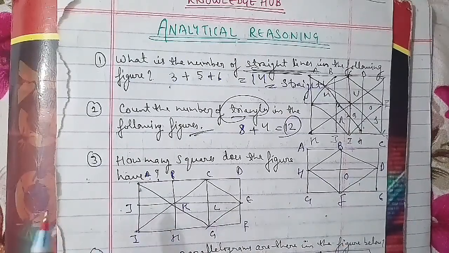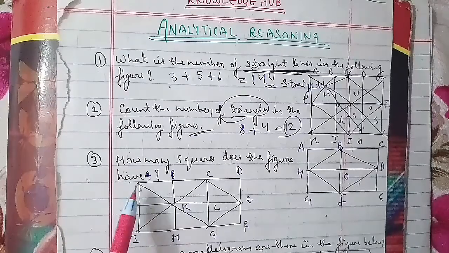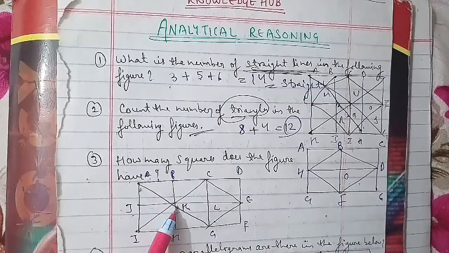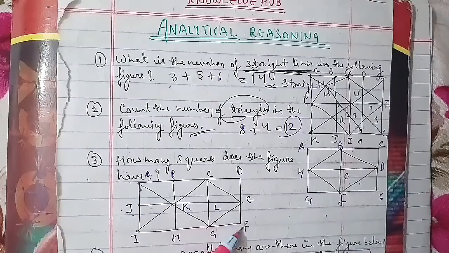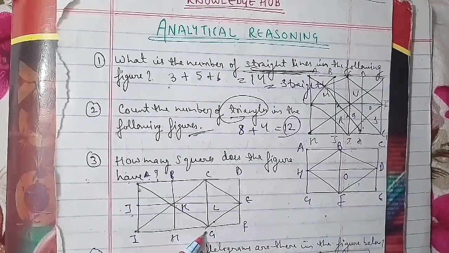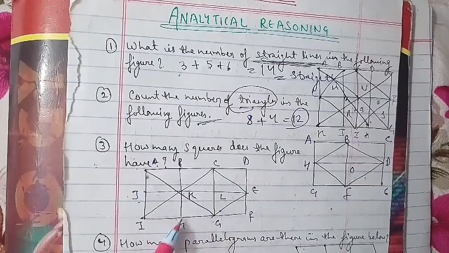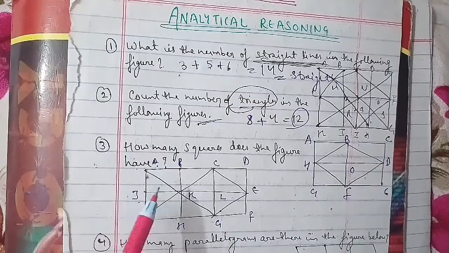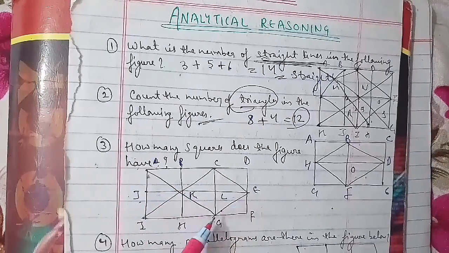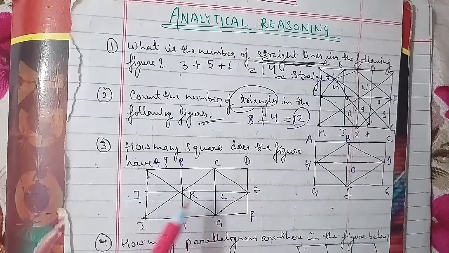After that, only one square, KCEG, is composed of 4 components. And 2 squares, namely ACGI and BDFH, are composed of 8 components each. So there are 2 such squares as well. So 6 plus 1 plus 2: 2 plus 1 is 3, and 6 plus 3 equals 9. So we have 9 squares in this figure.